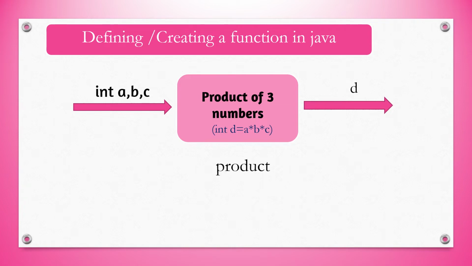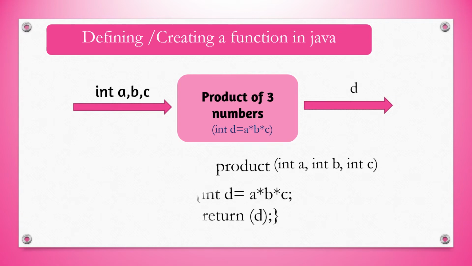First of all, we can write the function name according to the question. So product. And now the arguments. Here we are accepting 3 integer numbers. Arguments will come on the right hand side. So int a, int b, int c. Don't write int a, b, c. It will be wrong. Full data format you have to write.